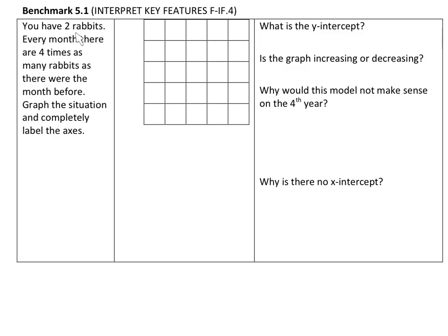You have 2 bunny rabbits. Every month there are 4 times as many rabbits as there were the month before. You're going to graph the situation and completely label the axes. So we're going to graph it right here. We start with 2 bunny rabbits, and they're going to be 4 times as many every month.